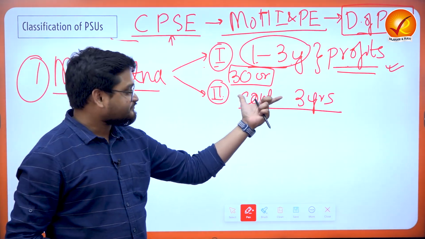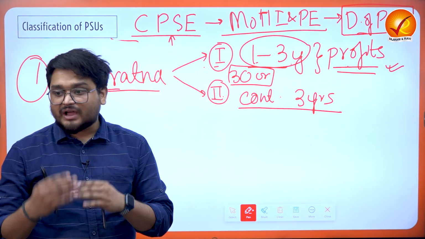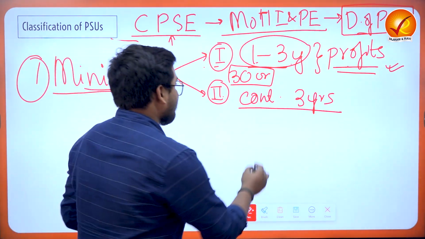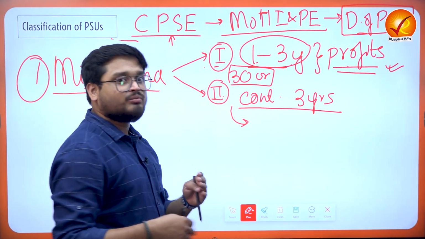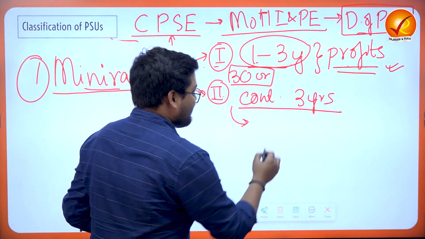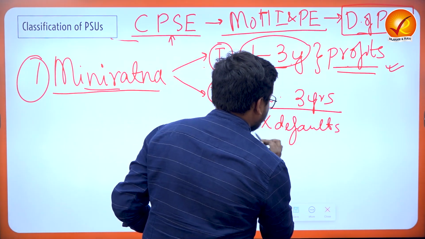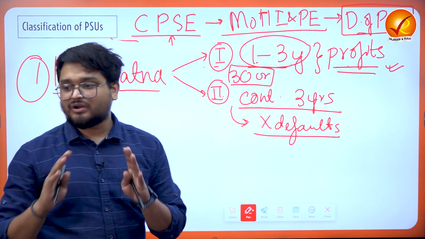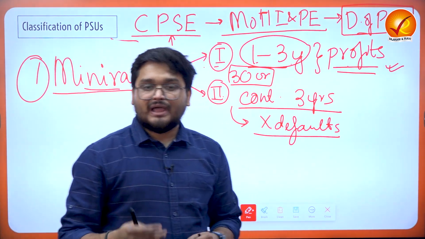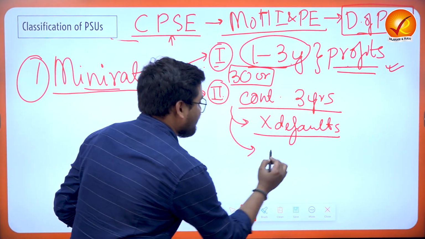And also in the category 2 status, the profits must be continuous, right? And there are more qualifications in this: Mini Ratna category 2 companies must not default on any of their loans. They must not default on any one of the loans that they have taken, and also they must not be dependent on the government's budgetary resources.